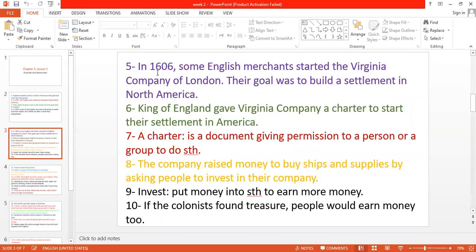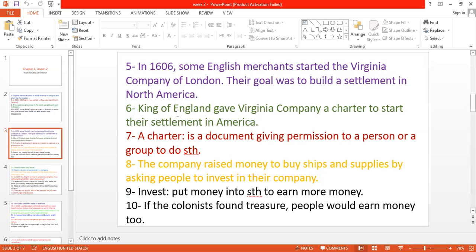After many years, in 1606, some English merchants in England started the Virginia Company of London. They opened a company. Its name is what? Its name is Virginia Company of London. Why did they make this company? The goal of this company was to build a settlement in North America. They wanted to make a colony in North America.